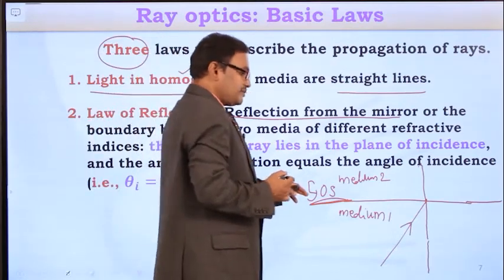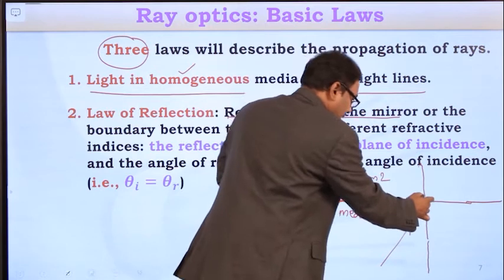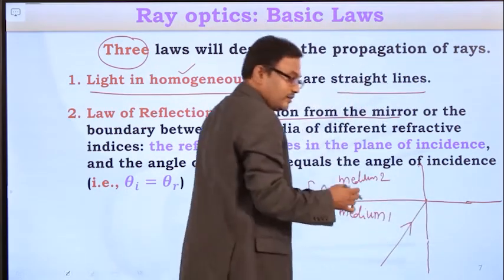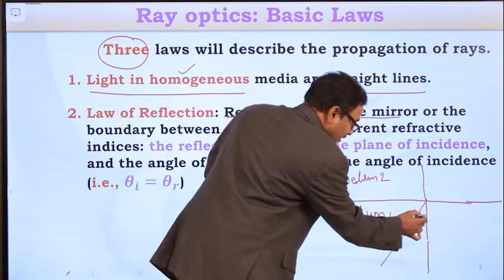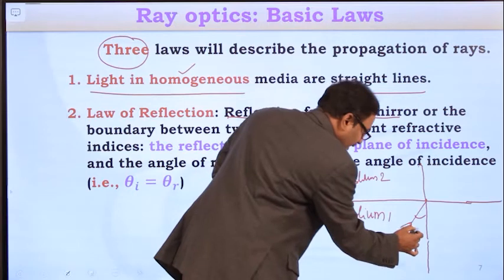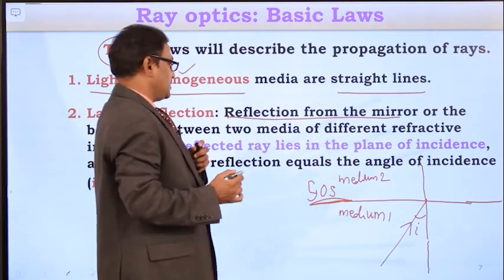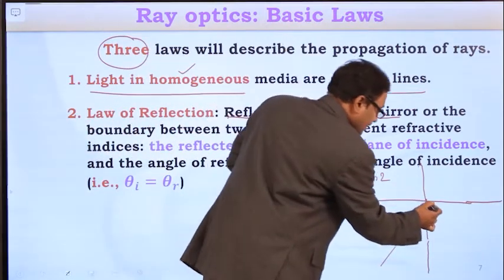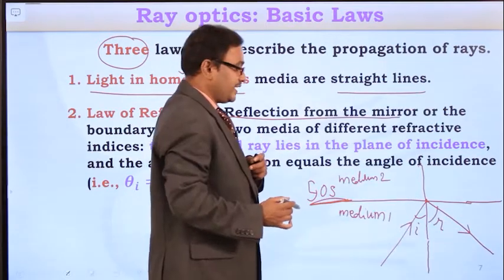With respect to this surface of separation, draw a normal, and if the light ray is reflecting in medium 1 and it is incident with an angle of incidence equal to I. If it is reflected into the same medium, the angle of reflection is equal to R.